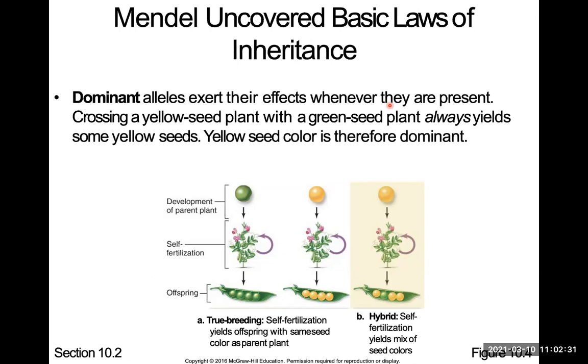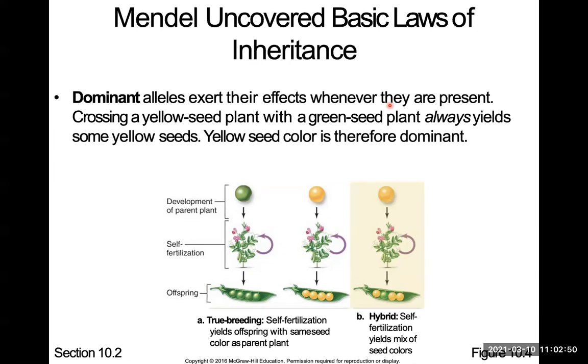Let's say your grandma has red hair, but your grandpa didn't have red hair. Now, the children, maybe they all have red hair. That means the red hair allele is dominant. It's going to mask the effect of the recessive allele. That's another word I'm going to explain in a bit.